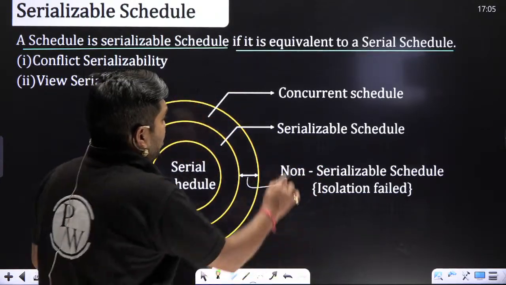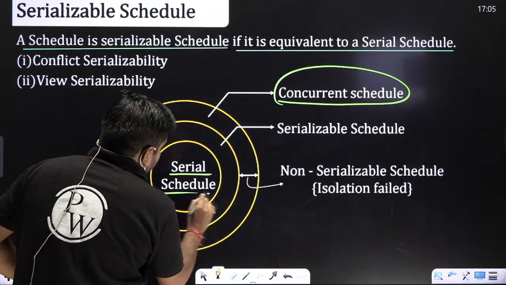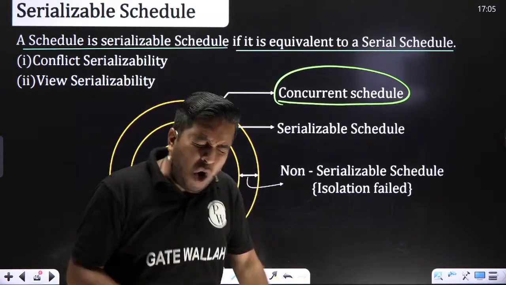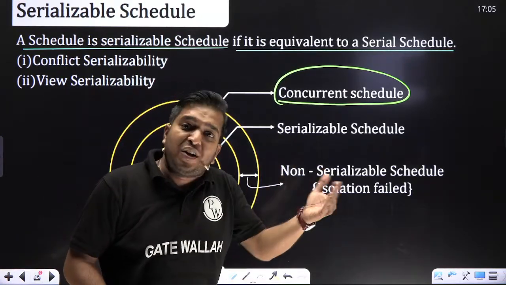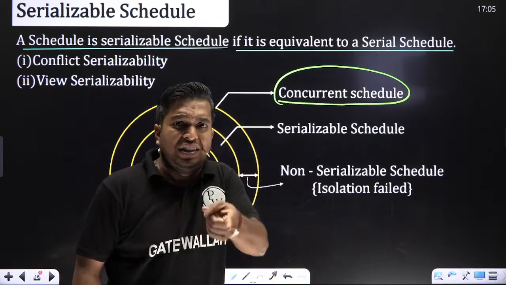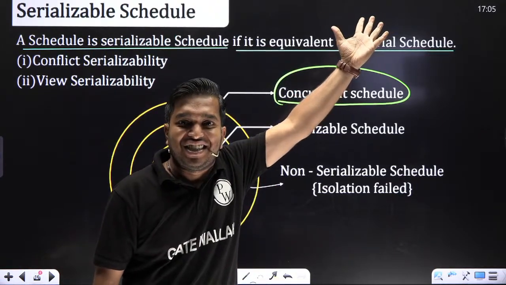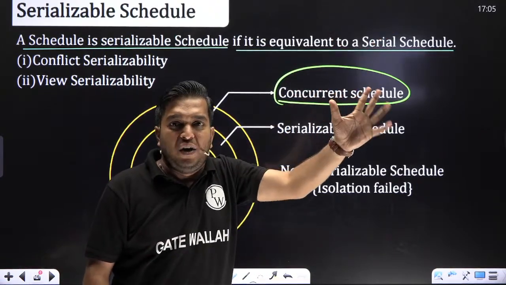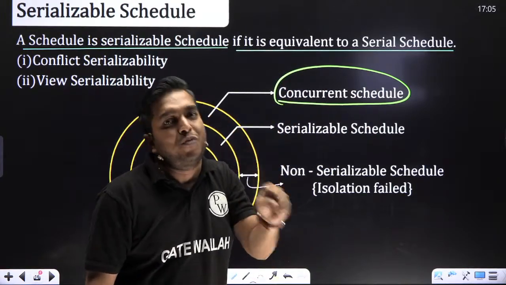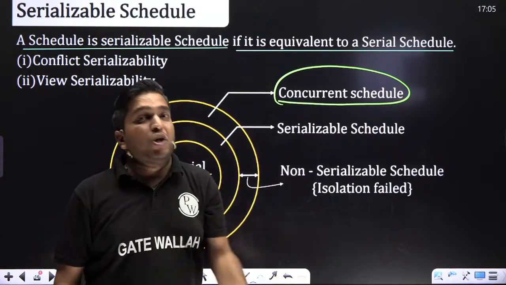What we want is concurrent execution, and we want it to be equivalent to some serial schedule. Why equivalent to a serial schedule? Because we don't want to check the value of A as 2000 and B as 3000 each and every time. We already know one thing, that all serial schedules are always consistent. No need to check a value, adopt some process. Try to focus on process, it is very important. Product is not important, process is important.